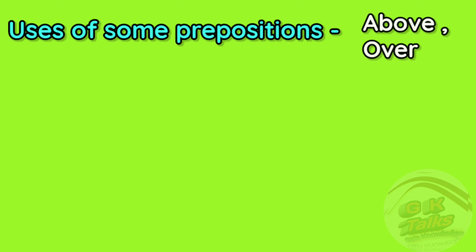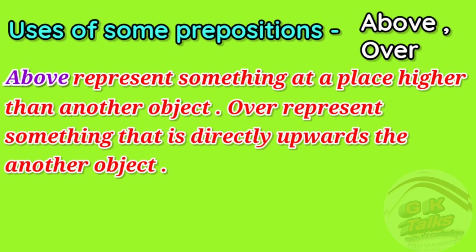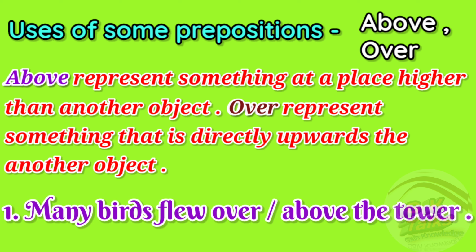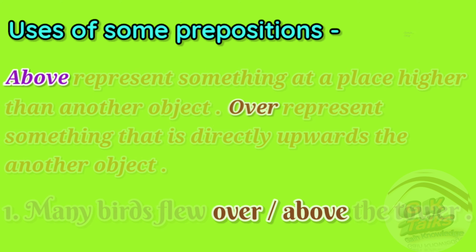Next, above and over. Above represents something at a place higher than another object or person and over represents something that is directly upwards the another person or object. Like many birds flew over or above the tower. Generally, above and over means higher than.